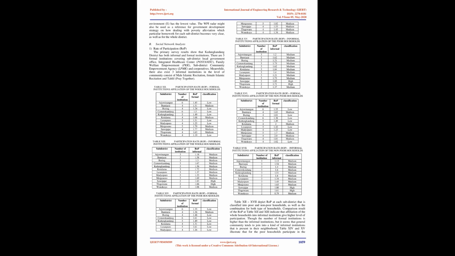Table X indicates that there is only one sub-district which has a low poverty environment index, namely Arjawanangan. Meanwhile, the rest of the 11 sub-districts have poverty levels from severe to medium-low. Though the data is limited, this is still a very important thing to be noticed since it might contribute a bad value to the whole WPI value.